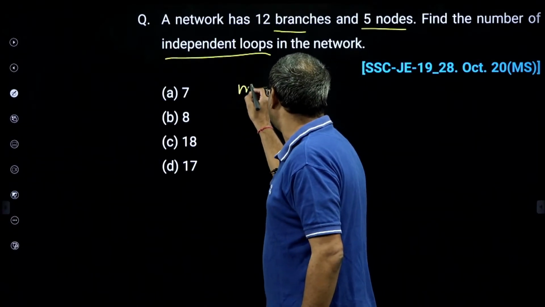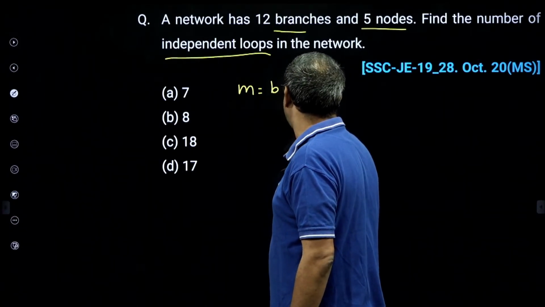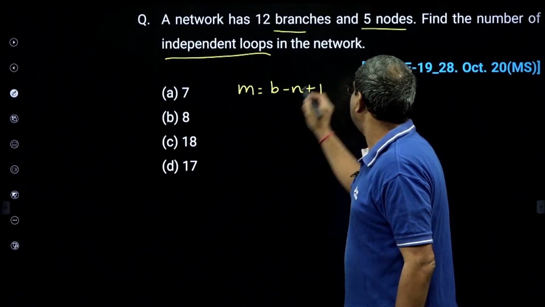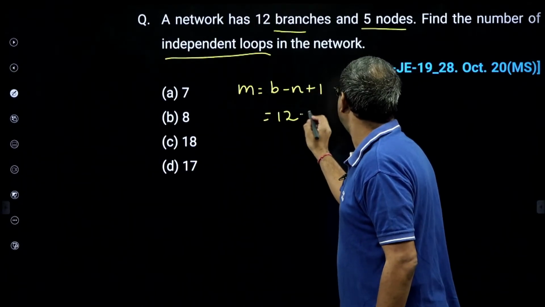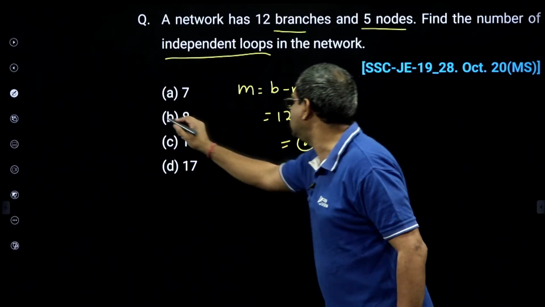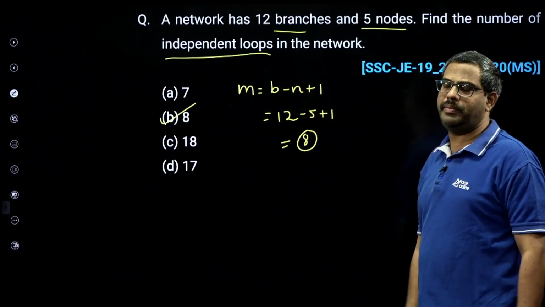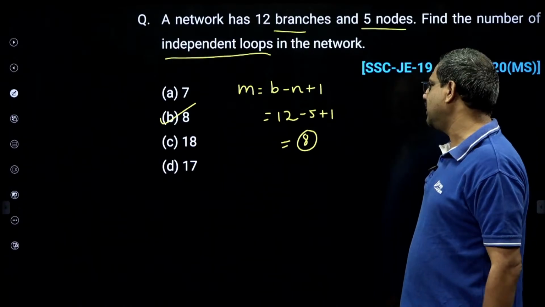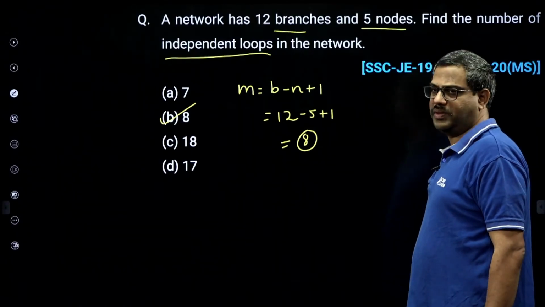So indirectly he is asking meshes, and meshes are branches minus nodes plus 1. So your branches are 12, nodes 5, plus 1. So answer is how much? 8. So independent loops are nothing but meshes. Meshes are 8: branches minus nodes plus 1.